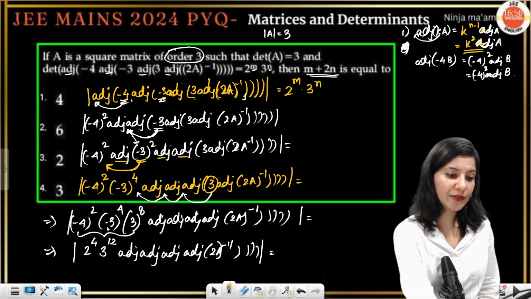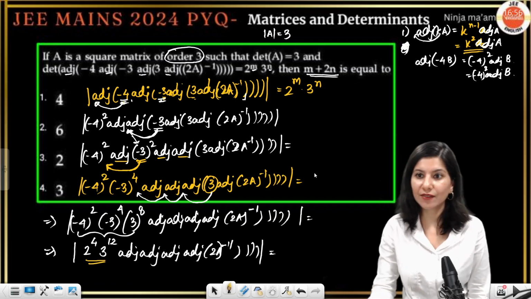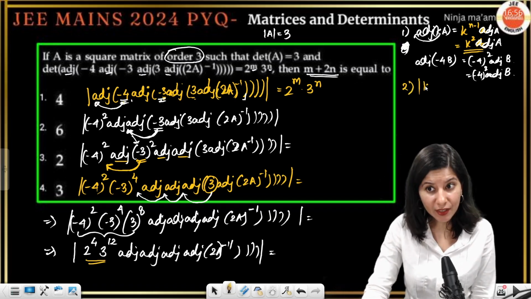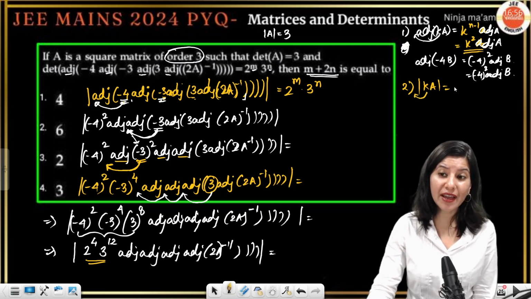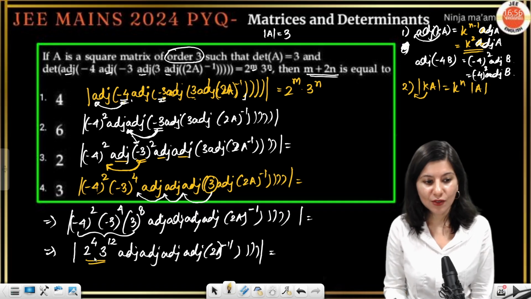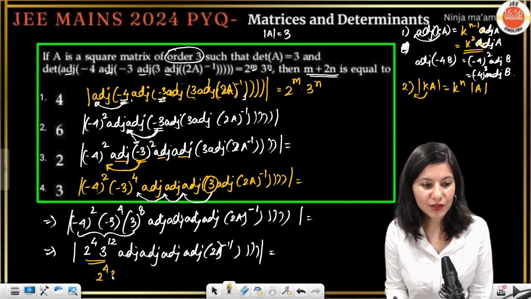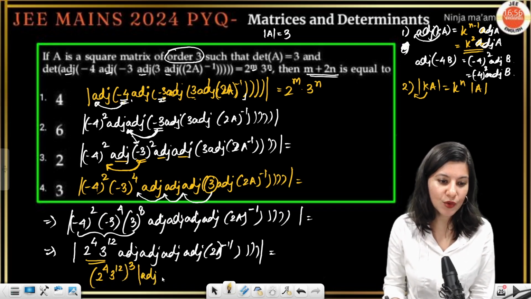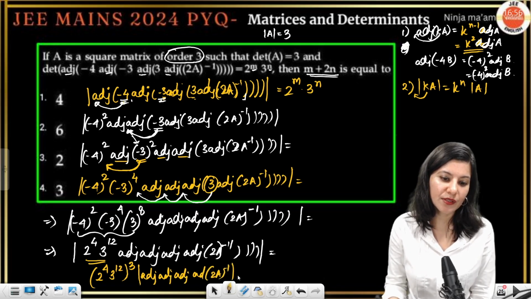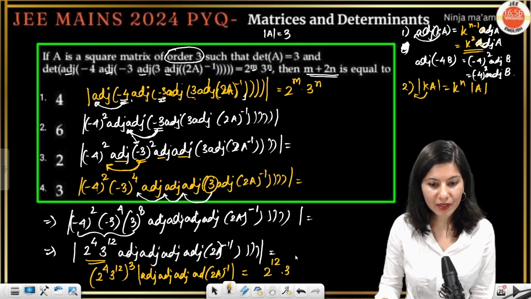Okay, but before that, I have to take this also out. Please understand, for that, one more property. Determinant of kA. Remember, again, I have to take this constant out, but I have to pay the maximum price. So this 2 raised to power 4 and 3 raised to power 12 will come out. So 2 raised to power 4, 3 raised to power 12. Order is 3, so that's why 3. Now we are having 4 adjoint over here, and this is 2A inverse. Finally, this is 2 raised to power 4, 3s are 12, 3 raised to power 36.